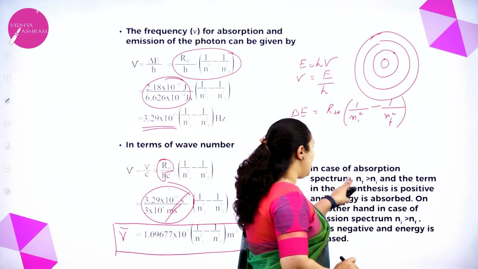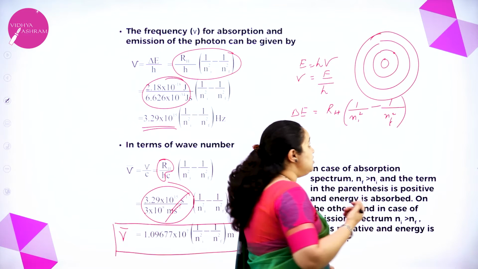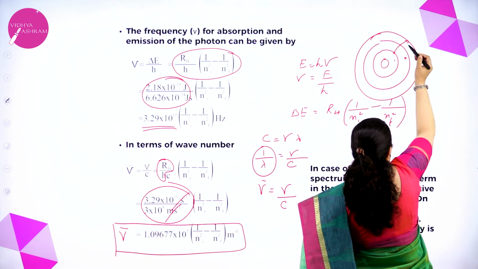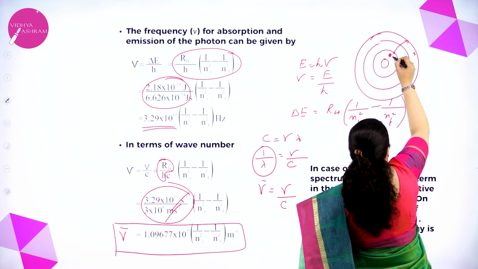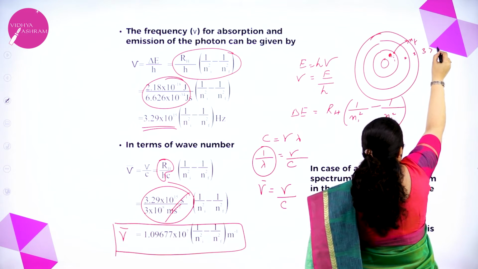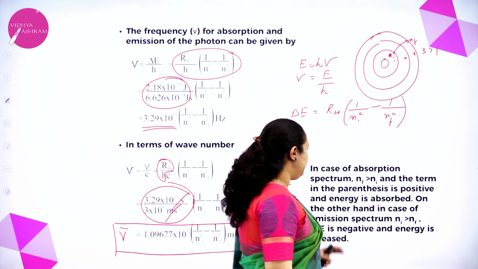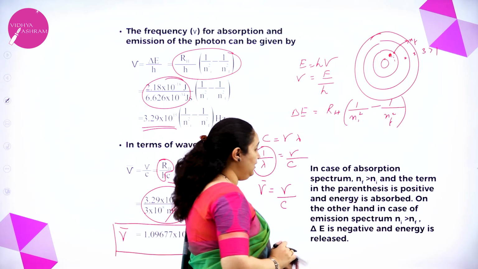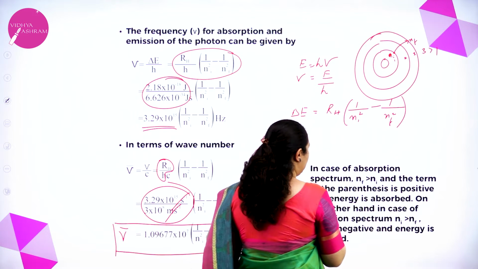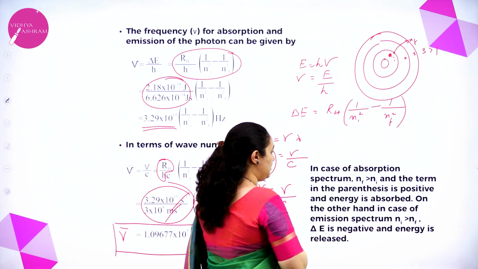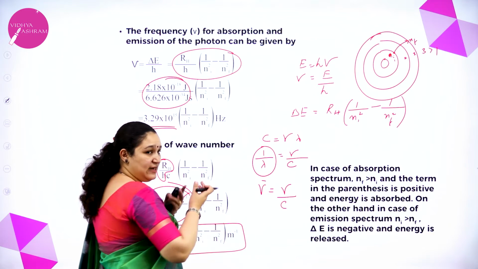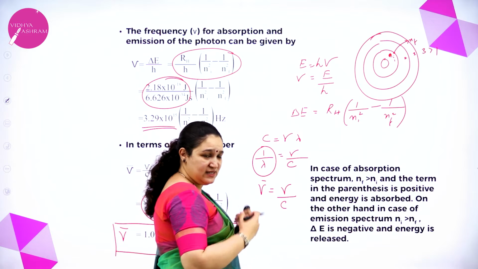Now in the absorption spectrum, it means it is absorbing energy, so it will go from the lower state to the higher state. So this is 1, 2, 3, 5, right? This is Ni, this is Nf. So Nf is greater than Ni, correct? 3 is greater than 1, correct? So once again, in the case of absorption spectrum, Nf is greater than Ni, and the term in the parenthesis is positive and the energy is absorbed. Whatever is there in the parenthesis will become positive and the energy is absorbed.